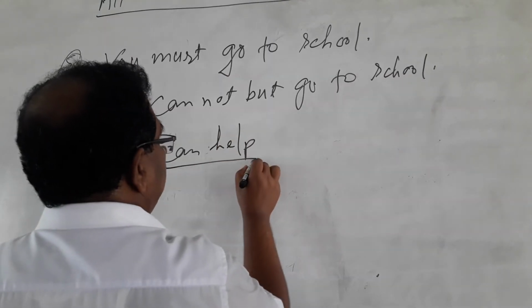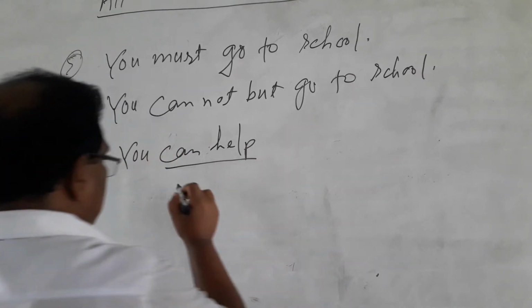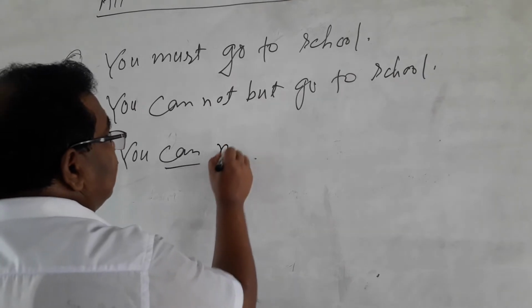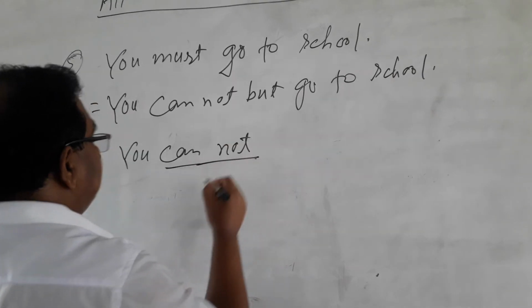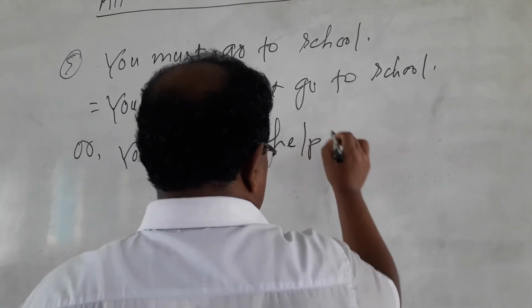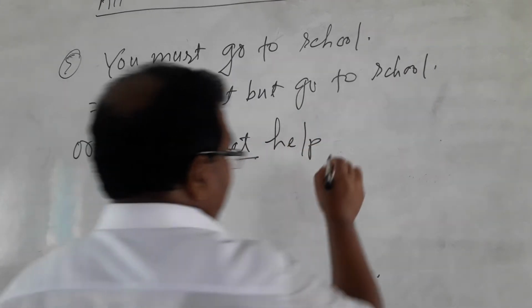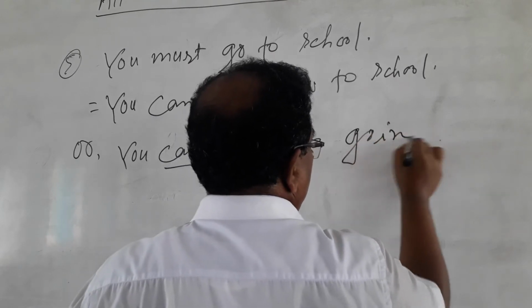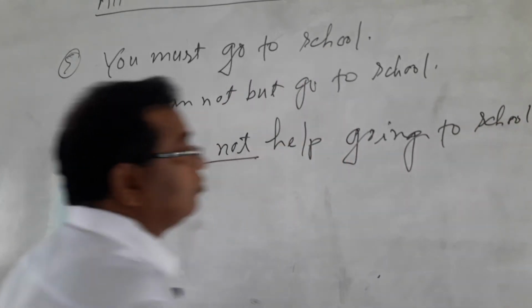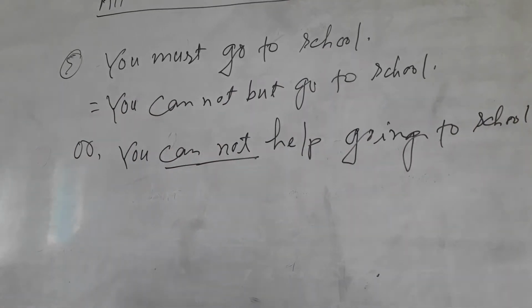If you write cannot help, you have to add ing with the main verb. You cannot help going to school. In this way, you must read seriously to make a good result. You cannot but read seriously to make a good result.